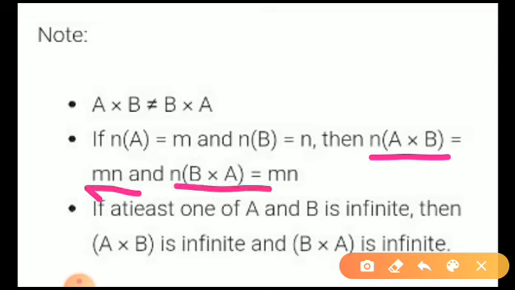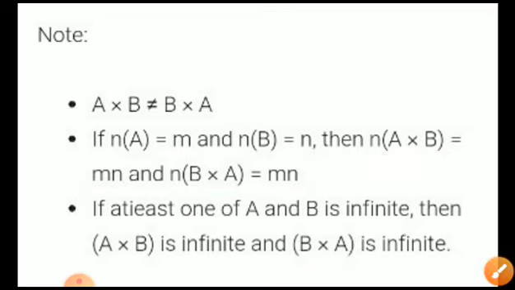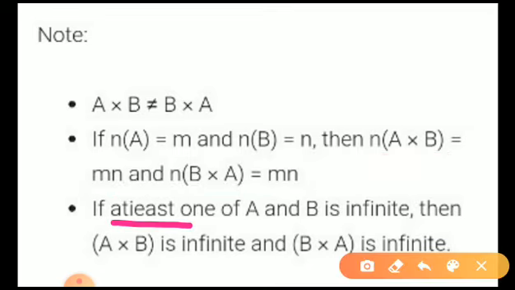Similarly, the number of elements in B cross A will also be m into n itself. Then if at least one of A and B is infinite, that means if any one set is an infinite set, then the number of elements in A cross B is the number of elements in A into the number of elements in B. Suppose A is infinite; infinite times any other number is infinite itself.